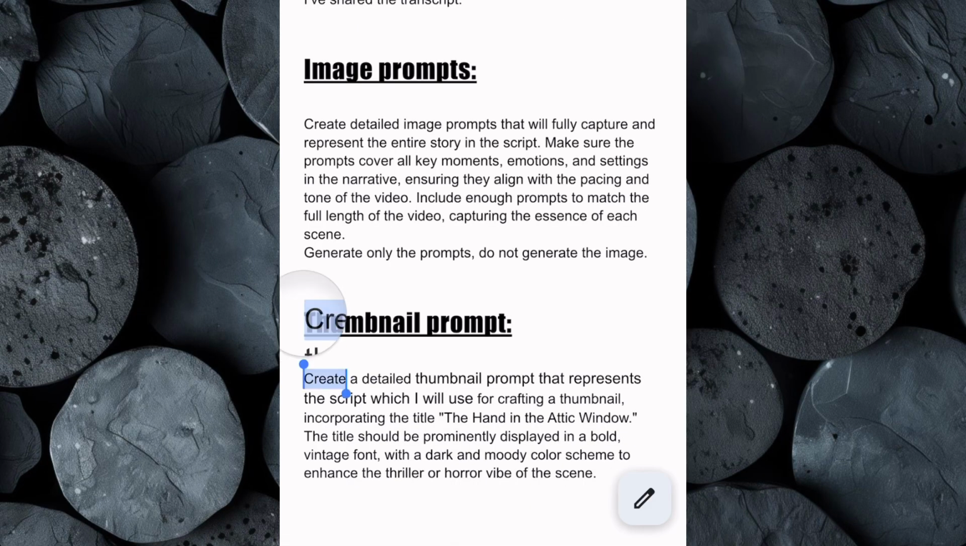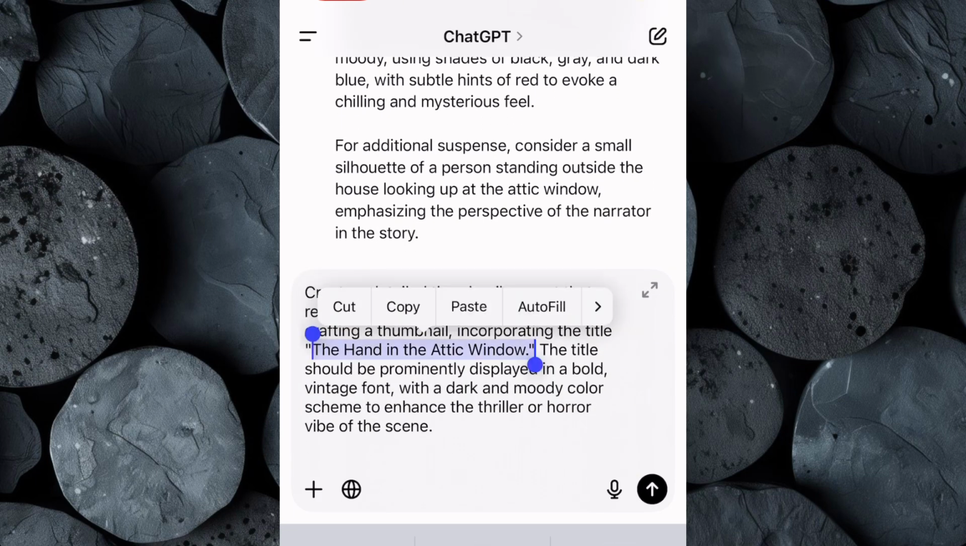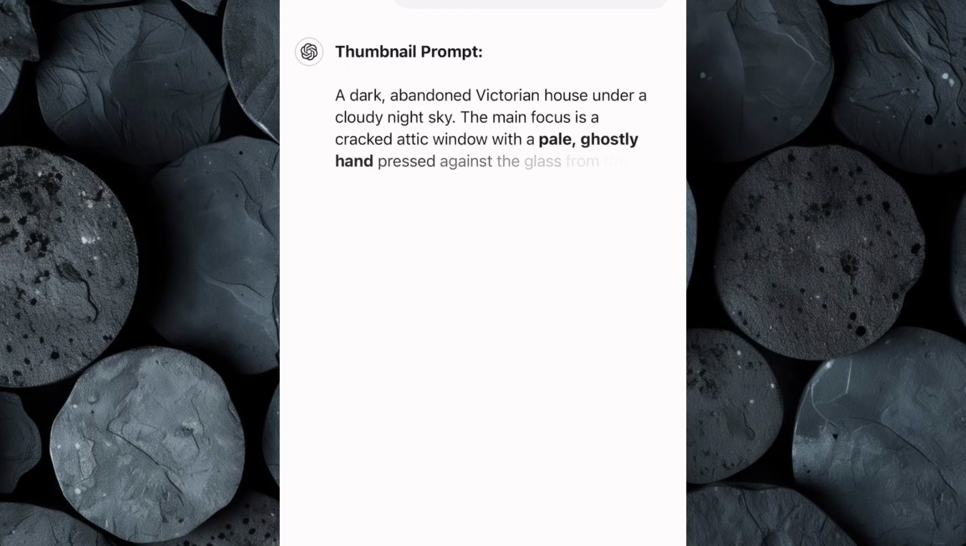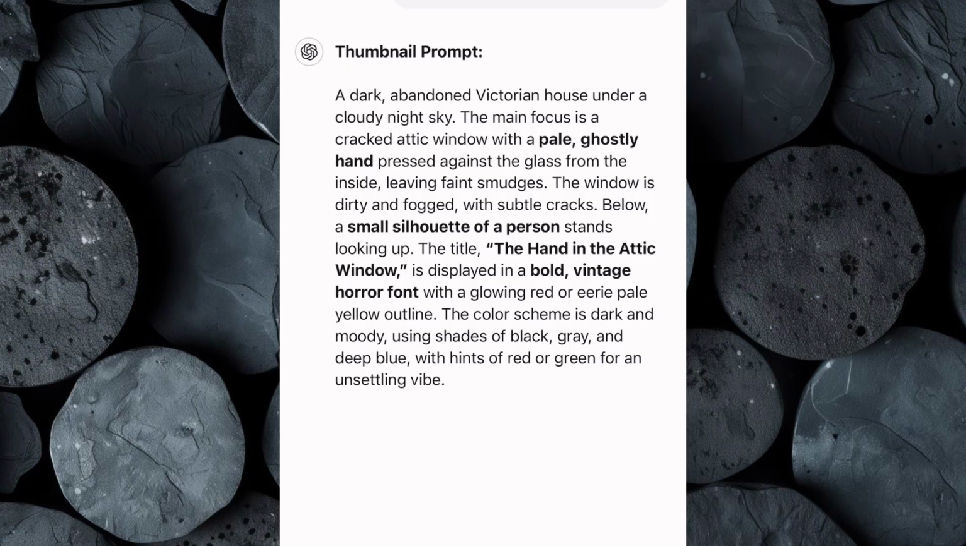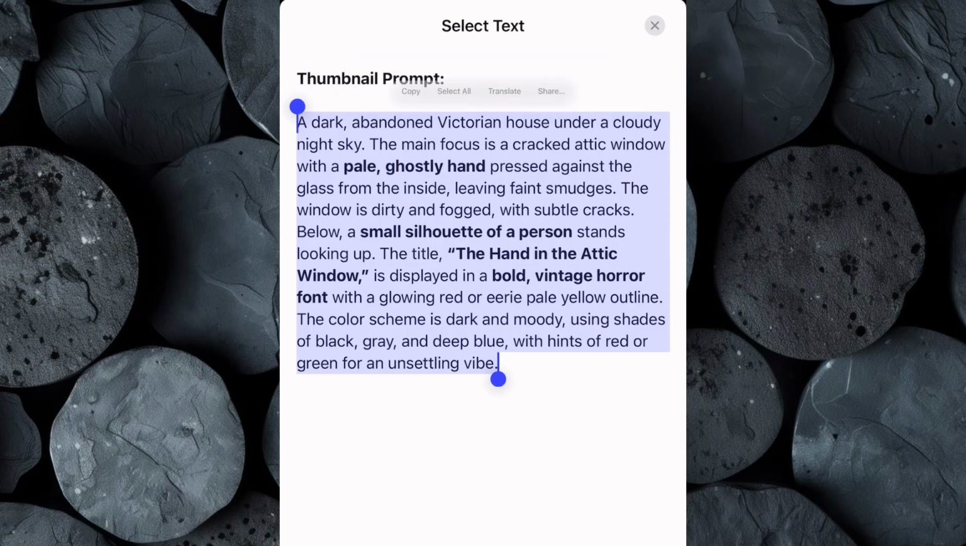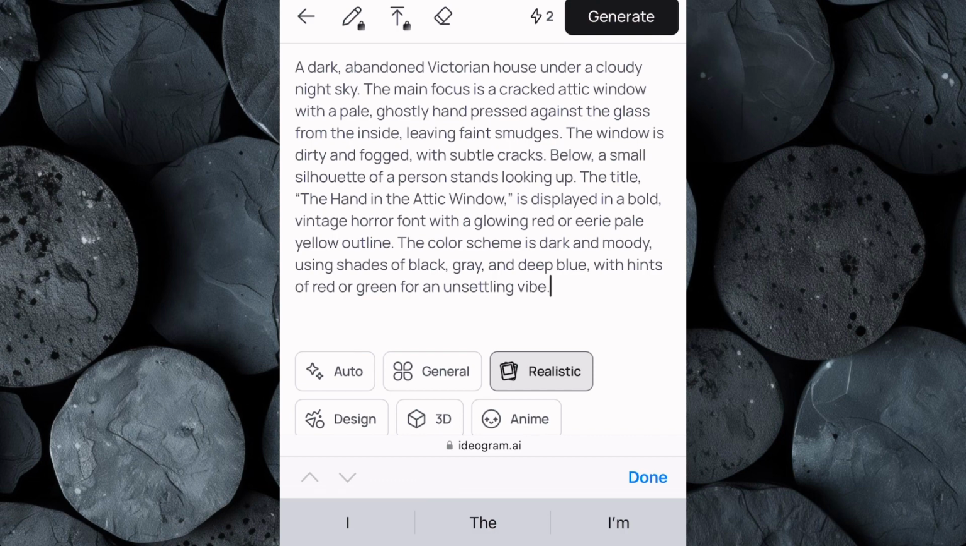Open the Google Doc and copy the thumbnail prompt, then paste it into ChatGPT. Insert your video title into the part of the prompt, then click Enter, and ChatGPT will provide a detailed, highly optimized prompt that will produce an eye-catching and high-quality thumbnail. Copy the newly generated prompt and head back to Ideogram. Paste it into the prompt box and click Generate.